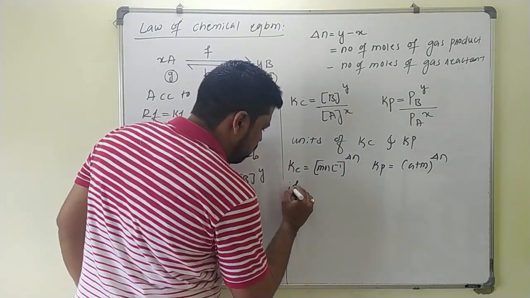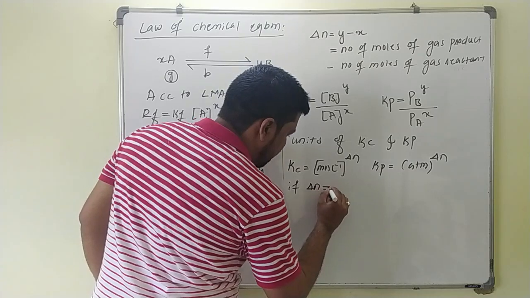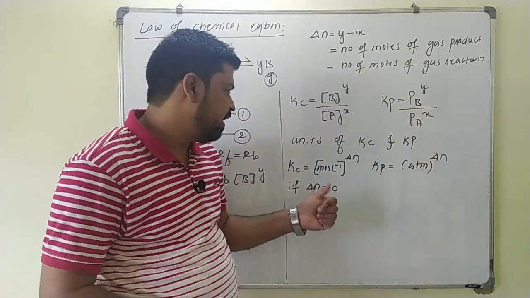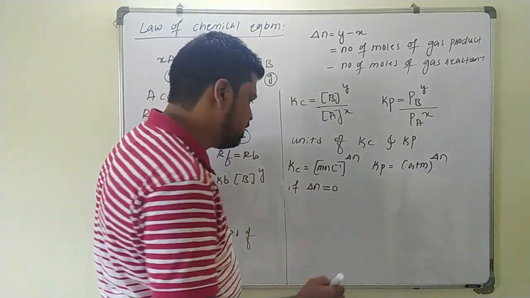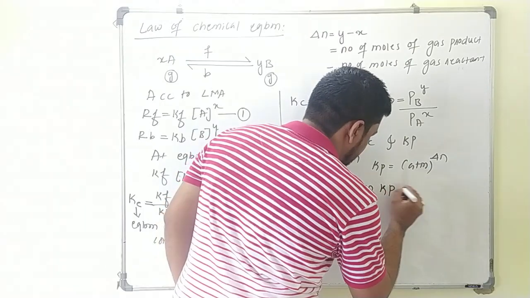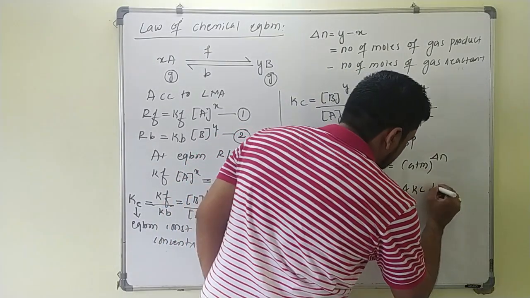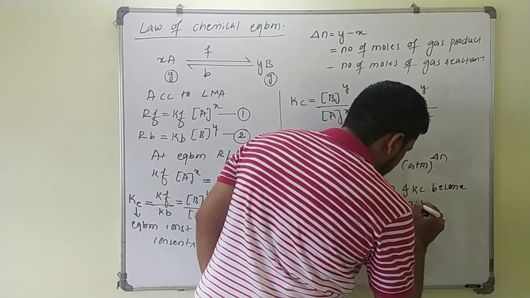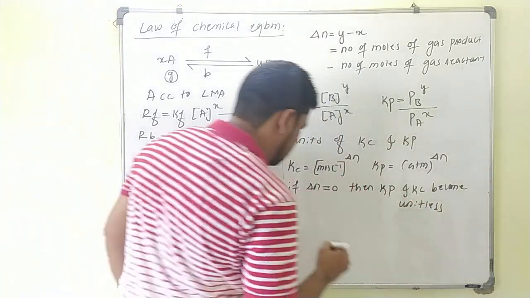So if the delta N value is equal to 0, if the difference between these two becomes 0, then Kp and Kc both become unitless.